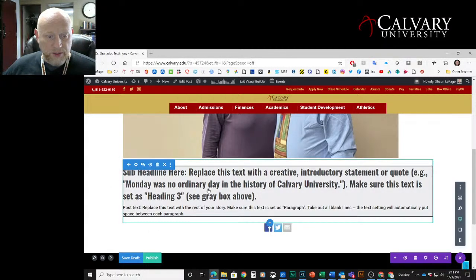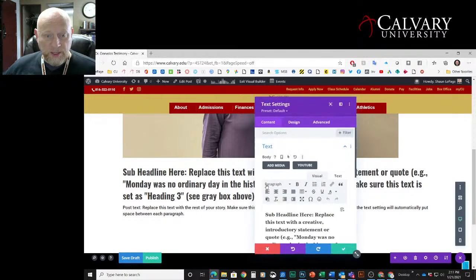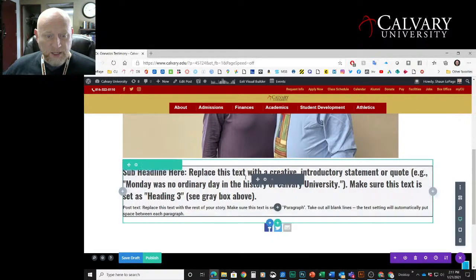So what I want to do is click on this text box, let me show you that again. Click on the text box, and then you have a menu here. You can use this to just move it around, if you have multiple columns or something like that. This allows you to go in and edit.